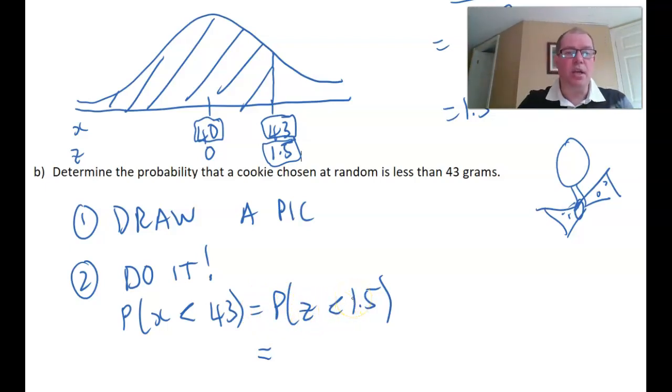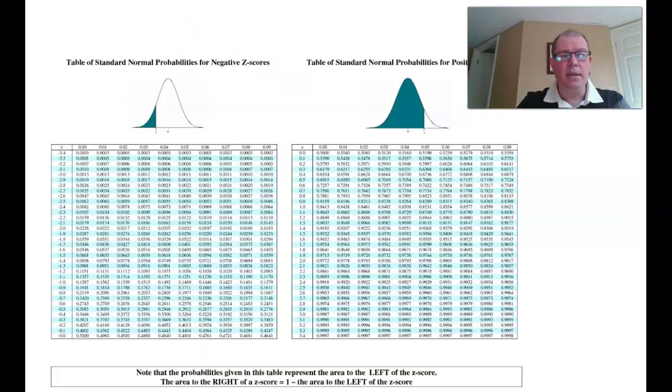Now we can use the z-score tables. So I would always show this working here and then go to the z-score tables. Now here are the z-score tables. They're very small at the moment. I'll enlarge them in a minute.